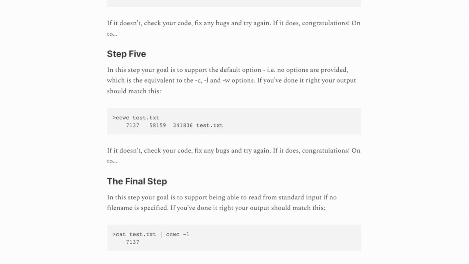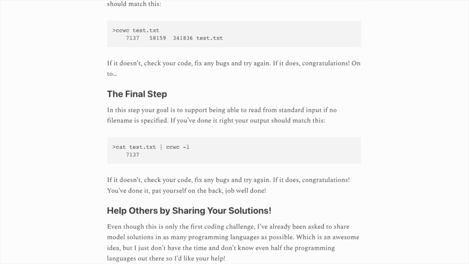Step 5 is that if no command line arguments are provided, we must summarize some of the outputs, namely bytes, lines, and words. Finally, we need to do all that functionality again, but taking standard in as an input instead of reading from a file. The command line arguments and the standard in, being the more practical parts of the program, typically were the most complex to implement. The actual summarizing and counting was pretty easy in all languages.